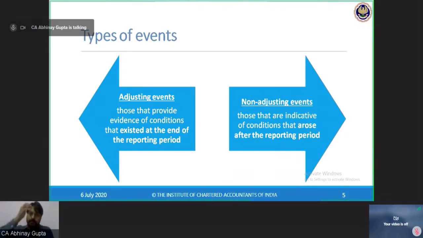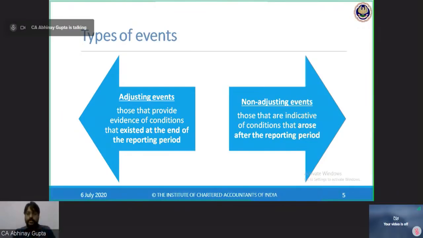Now, this is the event. Filing of the insolvency proceedings is an event which has occurred after the end of the reporting period, that is after the 31st March, and before the approval of the accounts, that is 15th of May in our example. So if the debtor has filed on 20th of April for its insolvency proceedings, then this event has occurred between this time frame. So this is the event for me, event occurring after the reporting period. Now, I just need to see whether this event is adjusting event or whether this event is non-adjusting event.